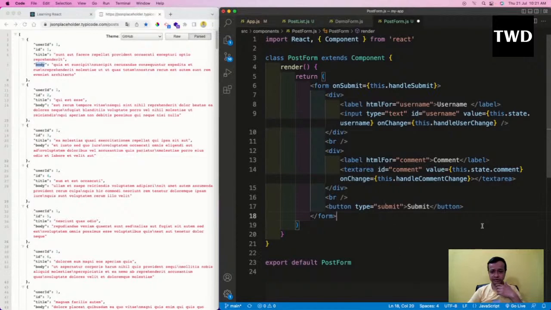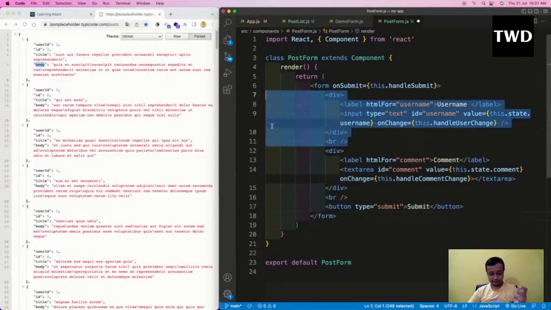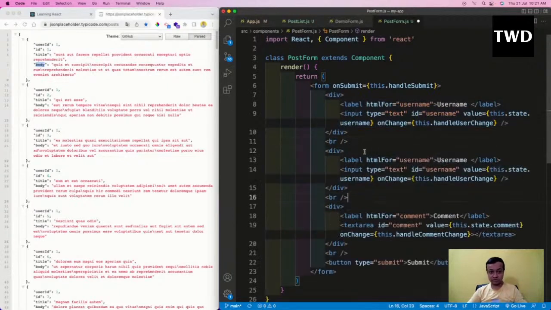Okay, so button is there, and I actually need 3 of them. So first thing which I need is the user ID. So I will take this user ID, this.state.userId, handleUserIdChange.